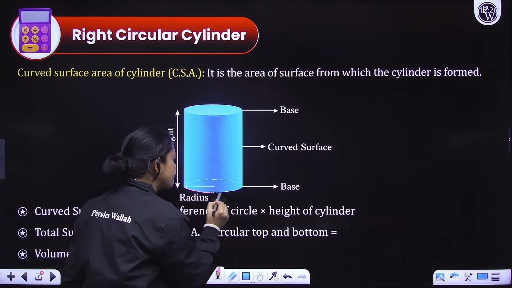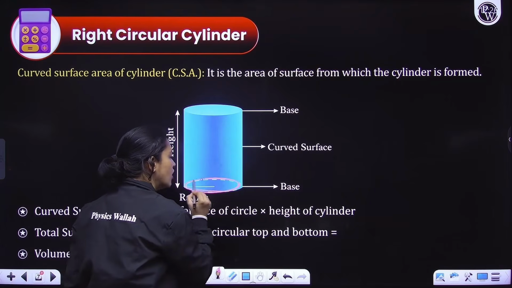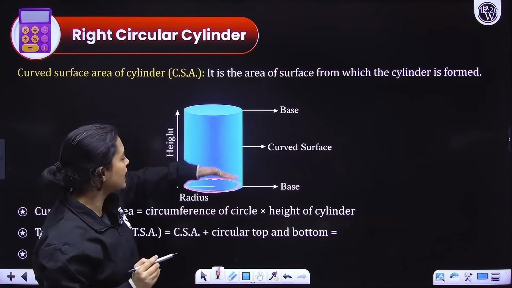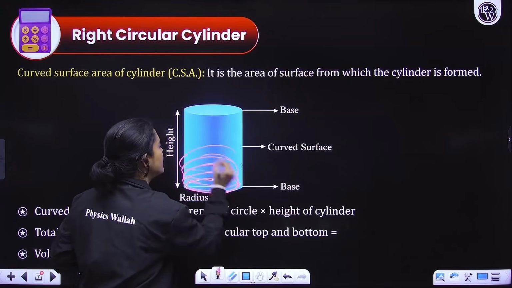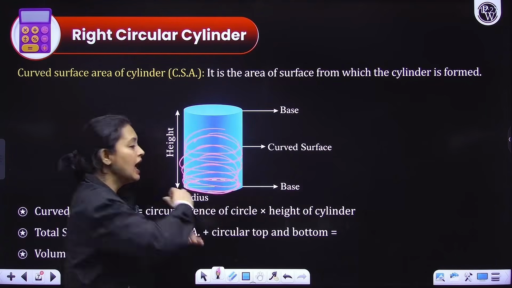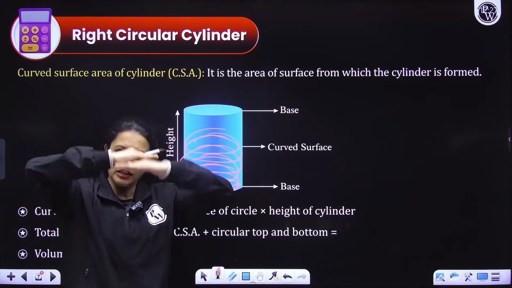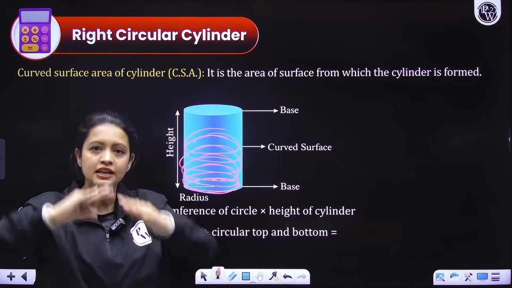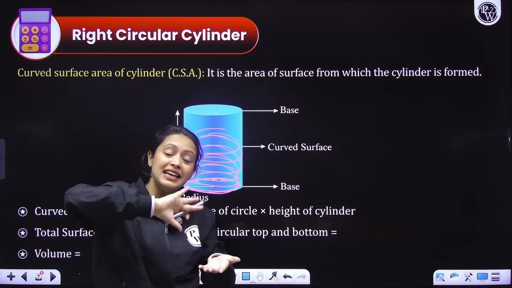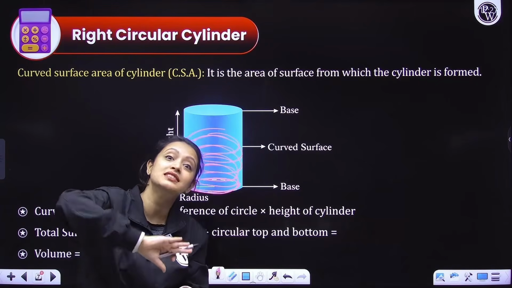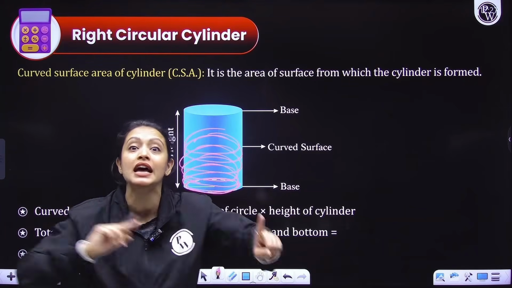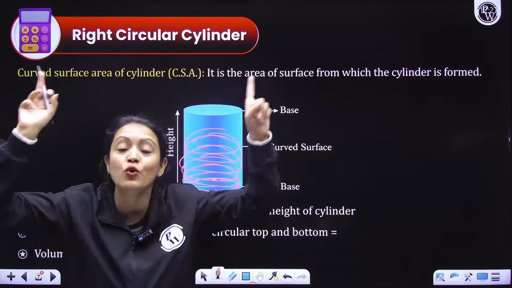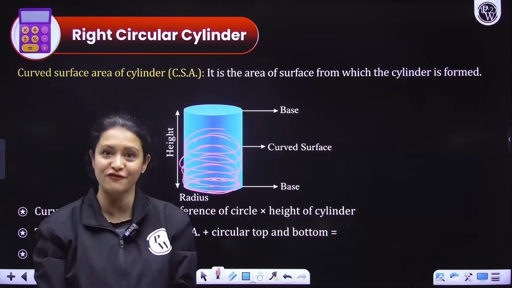So that means if I take a circle here, then another circle above it, another circle above it, and so on. Basically, I'm stacking circles over each other, right? So the curved surface area would be the sum of the circumferences of those circles, right or not? The sum of circumferences of those circles would give me the curved surface area.